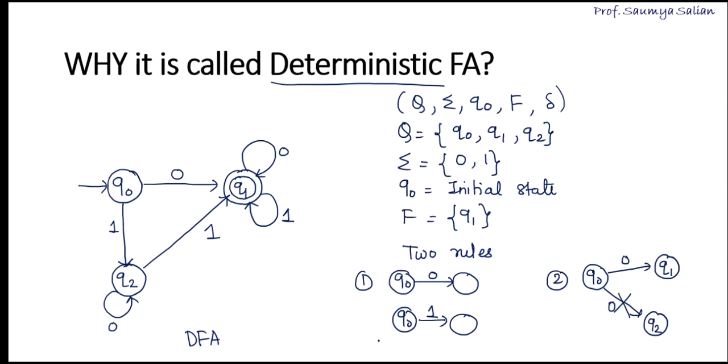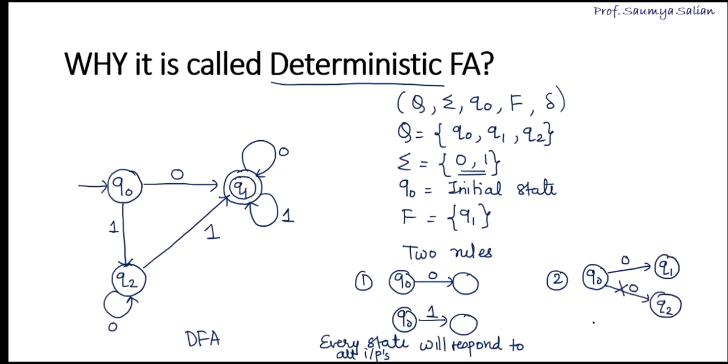So if I summarize rule 1, it means every state will respond to all inputs in the alphabet set. That is, Q0 should respond to 0, and Q0 should also respond to 1. When I say respond, it means a transition of input 0 and a transition of input 1 from Q0.